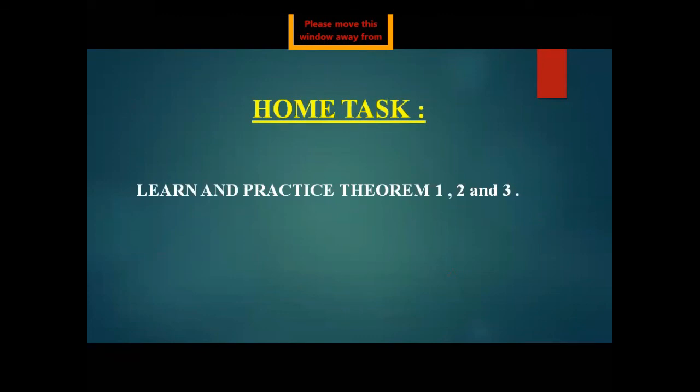Now what is the home task? What you have to do? You have to learn and practice the theorems. Theorem number 1, 2 and 3.